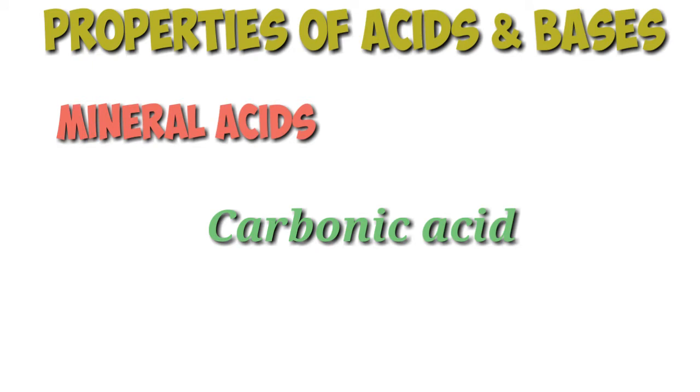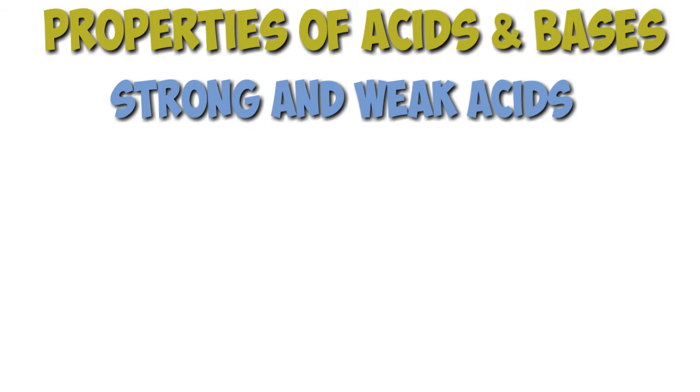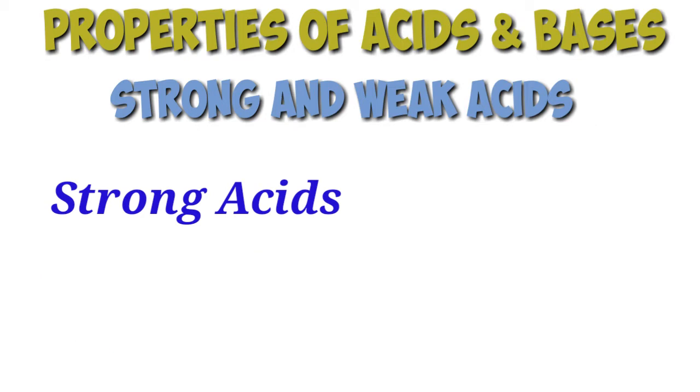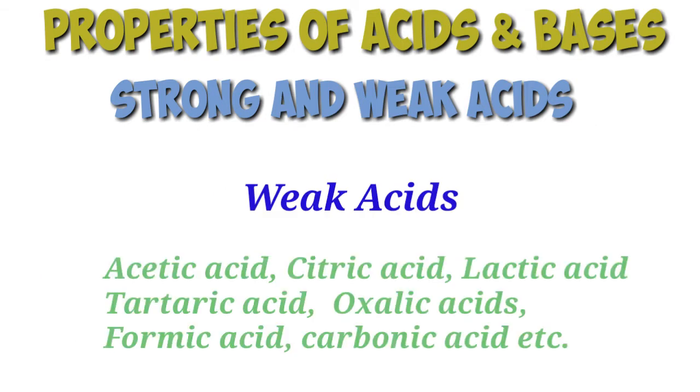All the acids can be divided into two groups, strong acids and weak acids. All mineral acids except carbonic acid are strong acids. They are extremely harmful. They can burn our hands and clothes. Even the dilute solutions of strong acids are extremely harmful to drink. The organic acids are weak acids. Their dilute solutions are quite safe to drink.